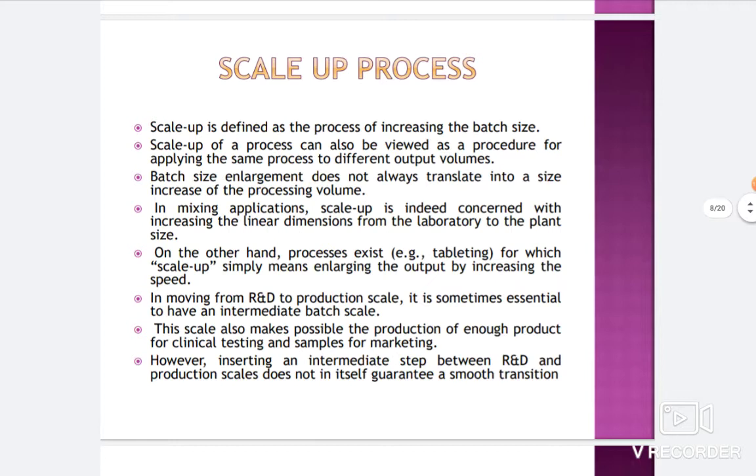Now we will discuss the scale up of process. Scale up means it is a process of increasing the batch size. Obviously, in scale up, we increase the batch size from 50 ml emulsions to approximately 5000 ml. Scale-up of process can also be viewed as a procedure for applying the same process to different output volumes. The process is the same, but the output volume is different.